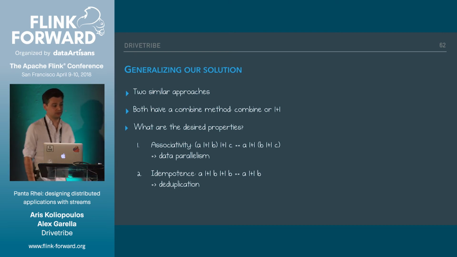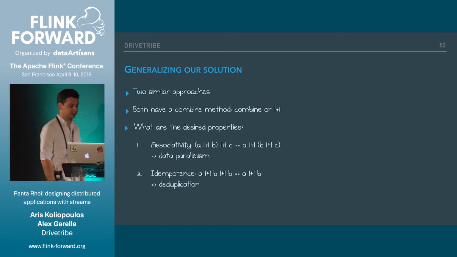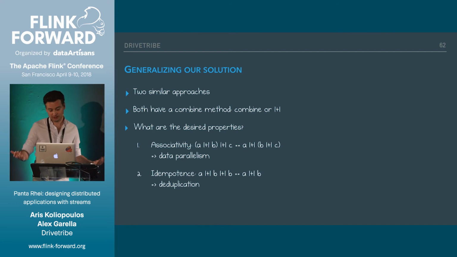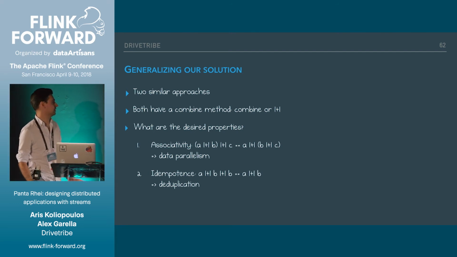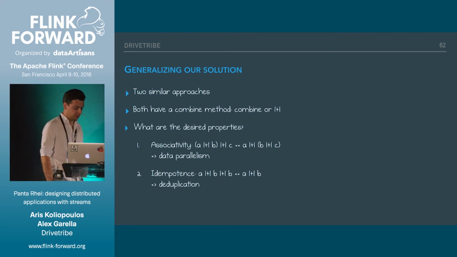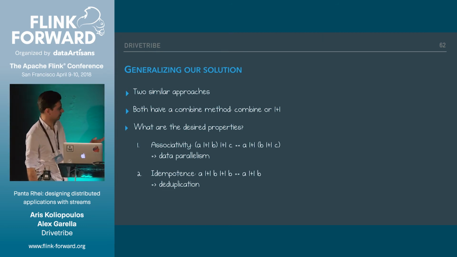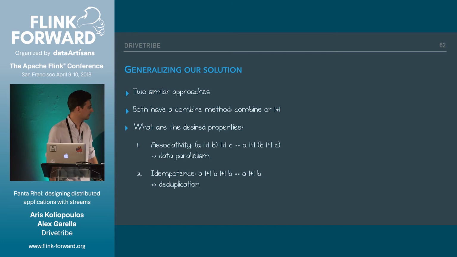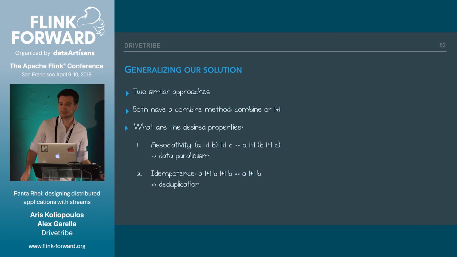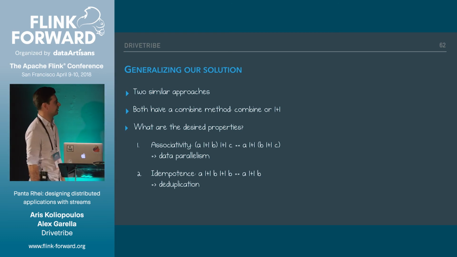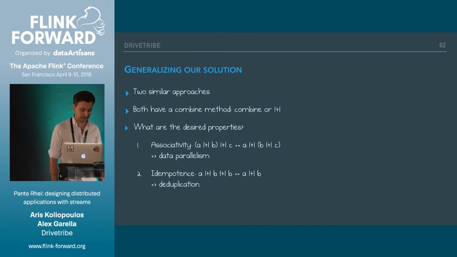Okay, so we've seen two different solutions. We said that we want to have general code. So how can we generalize this solution? We had two similar approaches, and both had a combine method, which we can call like a plus operator. Essentially, we can look at the desired properties of our system, and we can come up with two properties that we may want to achieve.